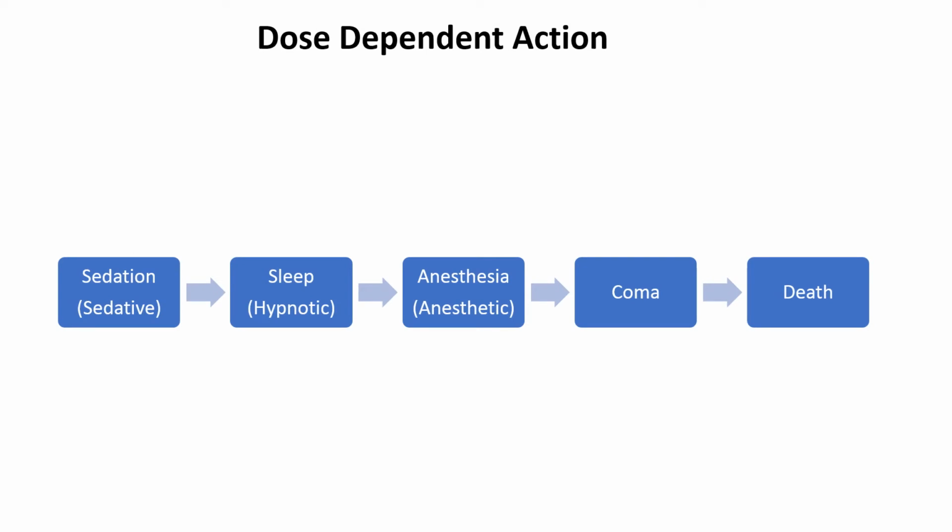So these drugs are producing dose-dependent effects. In low dosage, we are noticing sedation, then hypnotic effects appear. On further increase of dose, we are noticing the anesthetic effect. On further increase of dose, there might be respiratory depression, fall in blood pressure, cardiovascular depression, the patient might go into coma, and ultimately the patient might die.